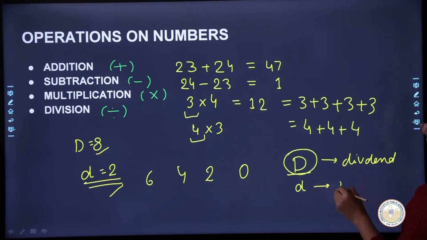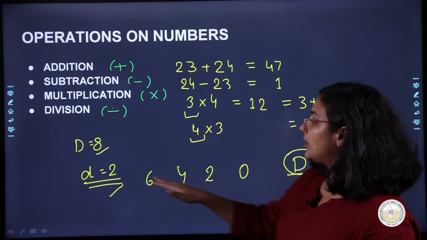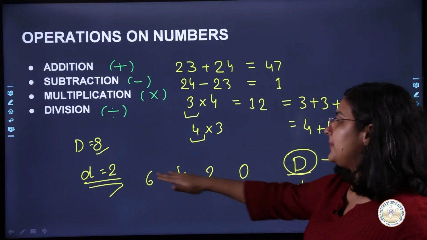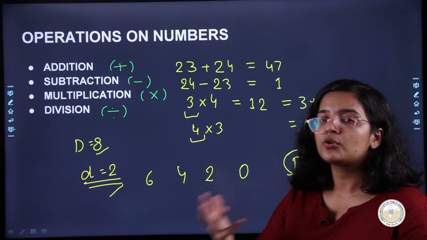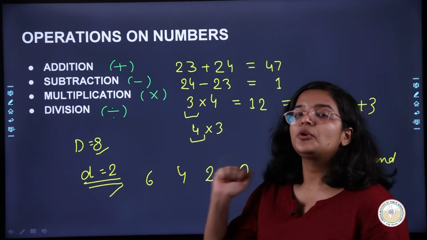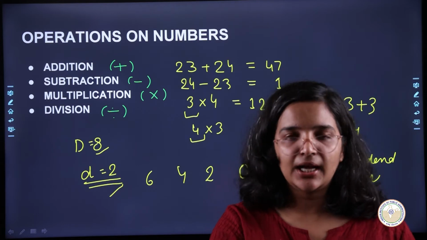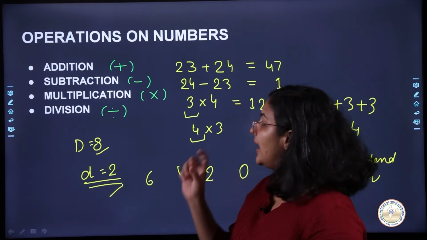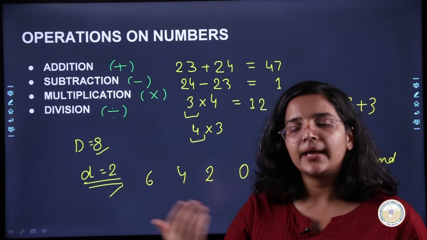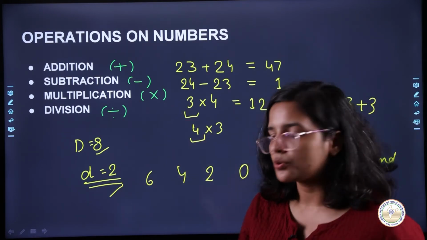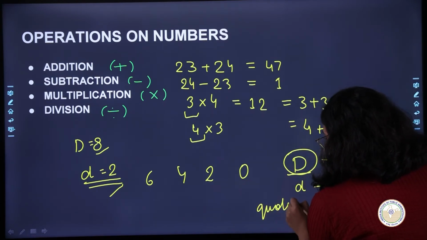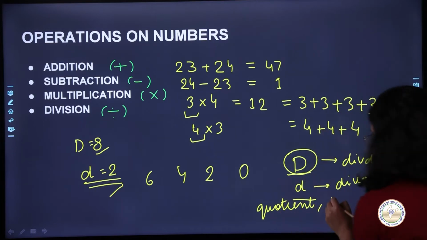This small d is your divisor. What is the number that you got? We got 4 here. What was 4? Quotient. And although here we were able to remove everything completely, it could be that, let's say, this number was 7. So I removed 2 three times, and afterwards one number was left, 1. So that 1 is called the remainder. And the number of times you could remove 2 from 8, that 3 would be called the quotient. Okay, so quotient and remainder.